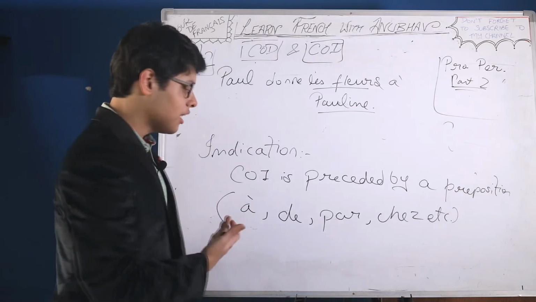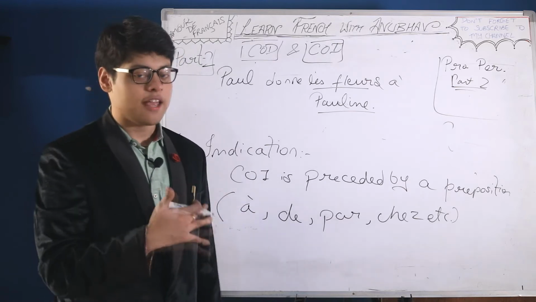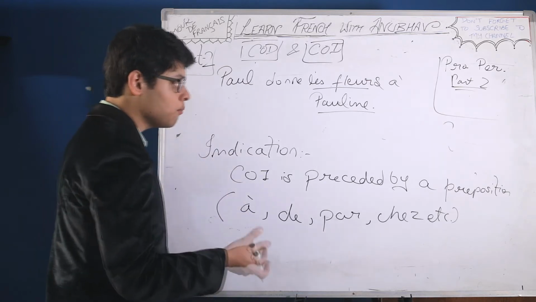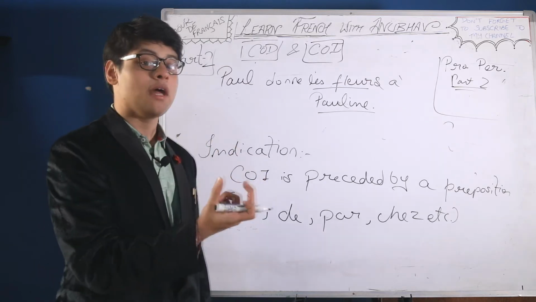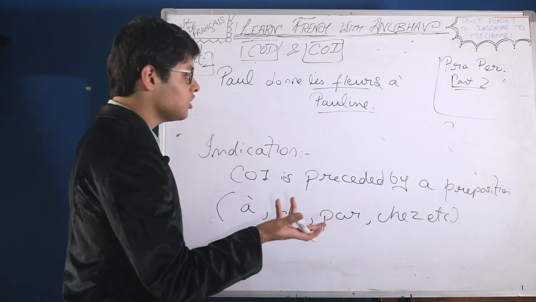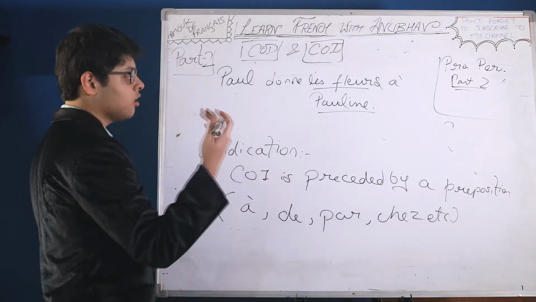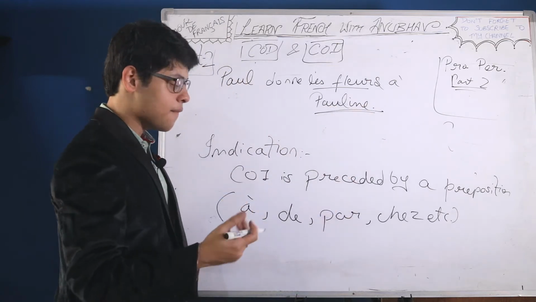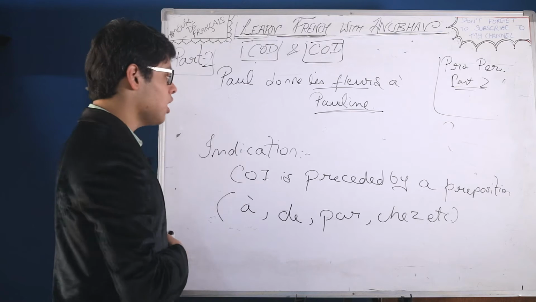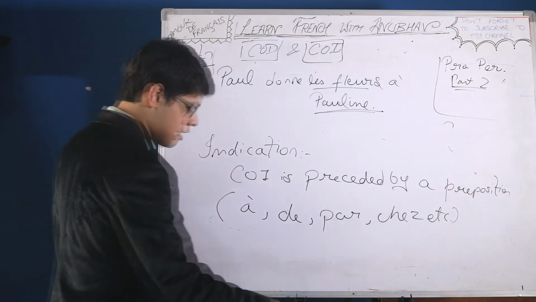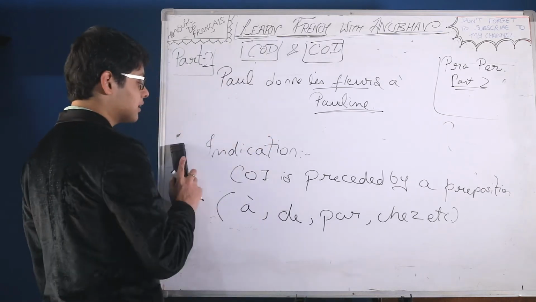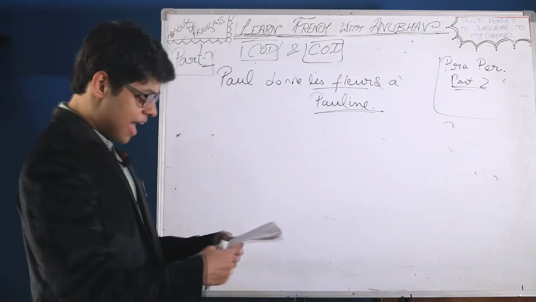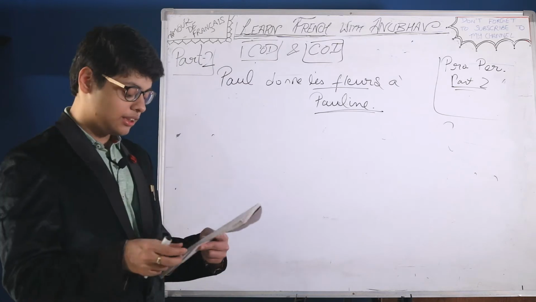Now, let's form again a question. Paul donne les fleurs à qui? Paul is giving flowers to whom? À qui? Qui and the preposition à. The indication is also there, à, the preposition, so Pauline becomes COI. And the pronouns, though we haven't discussed them, let's discuss them quickly, then we will put the pronouns in this statement. So what do we have here in pronouns?